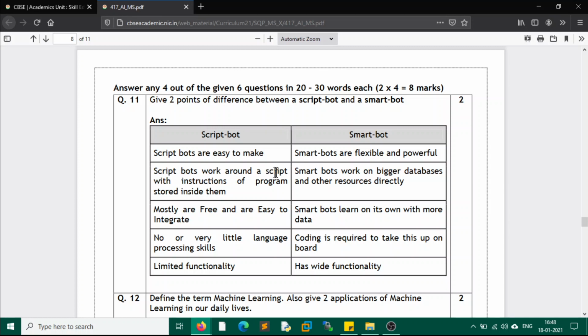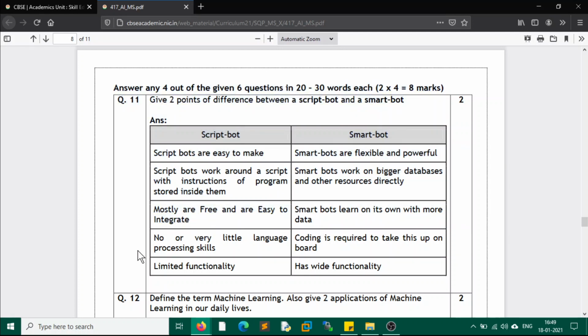Script bots are built around a script, with instructions of programs stored inside them. Smart bots work on bigger databases and other resources directly. Script bots are mostly free and easy to integrate. Smart bots learn on their own with more data. Script bots have limited learning capability, whatever the script has been designed for, but smart bots go beyond their capacity.